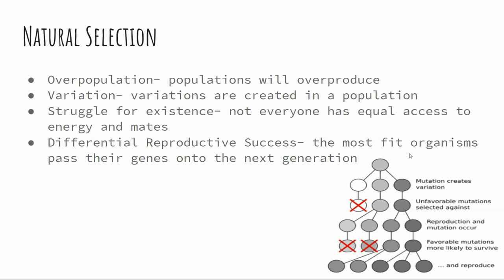Differential reproductive success. Remember, we talked about the most fit males being chosen by females to reproduce, and the unfit males, or the males that don't have the desired characteristics, are not going to be chosen to reproduce, and their bloodline will end with them. So we see natural selection happening because of that.